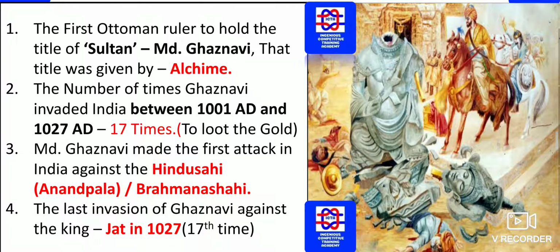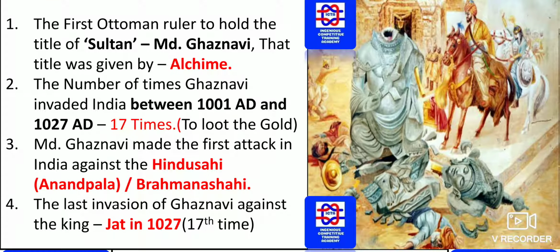Next we have the first Ottoman ruler to hold the title of Sultan, Muhammad Ghaznavi. That title was given by Al-Qaim. As per this, the title of Sultan has been given to Muhammad Ghaznavi by Al-Qaim.